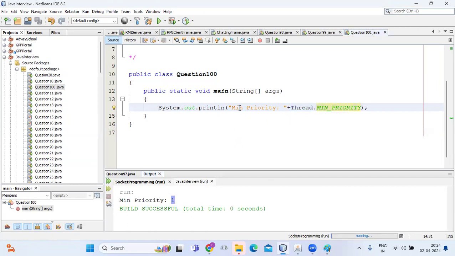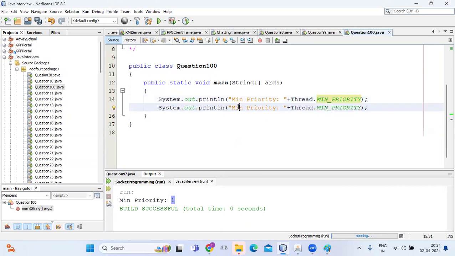And what will be the max priority? We can check, Thread.MAX_PRIORITY. So max priority will always be 10.